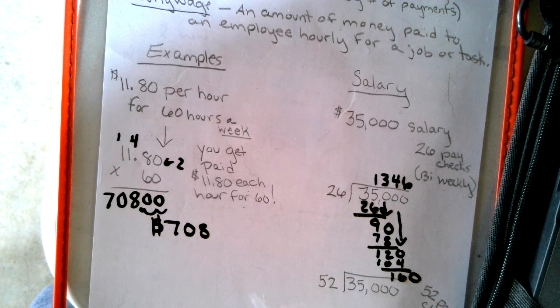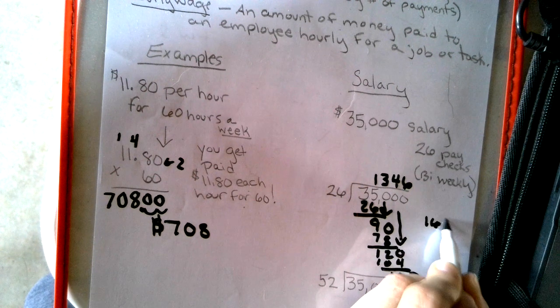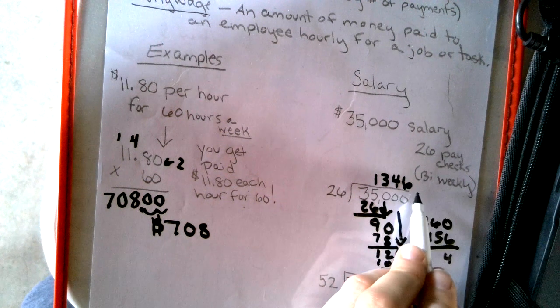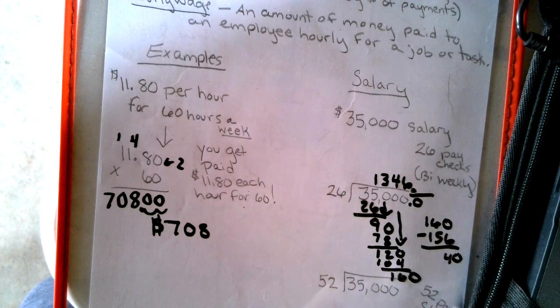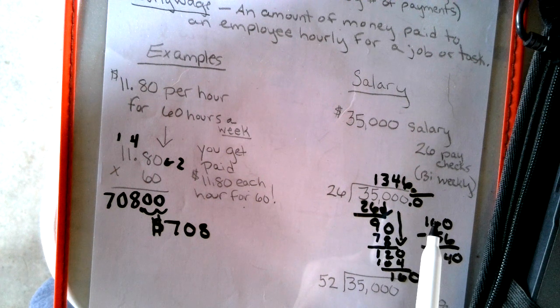Okay, and then I'm going to do 26 times the 4, times the 6. I'm going to get the 156. I'm just going to move this over here. 160 minus 156. I'm going to get 4, and now I'm into my decimal, add some zeros, just like we did at the beginning of the year. 26 goes into that, obviously, 1 time.